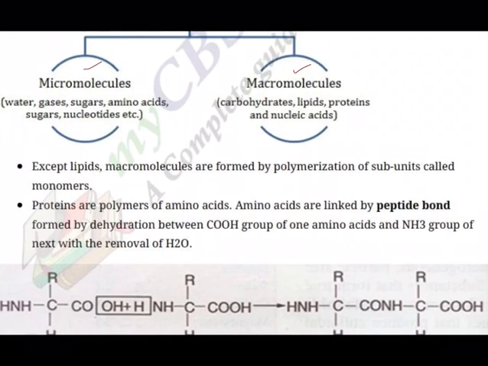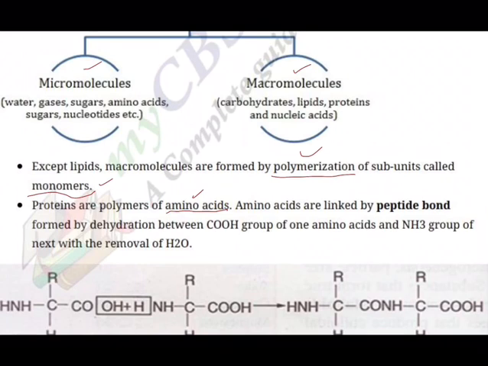So except lipids, macromolecules are formed by polymerization. Polymer, monomer: many monomers join together to form a polymer. Poly means many, that process is polymerization, and the monomers are always joined together to form a polymer. Proteins are polymers of amino acids.